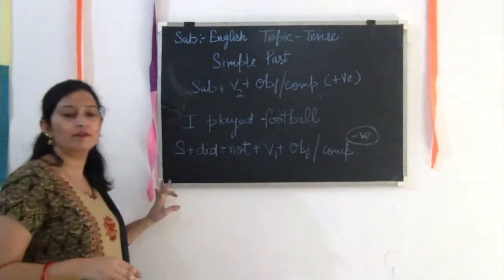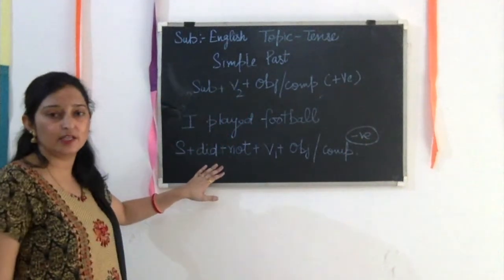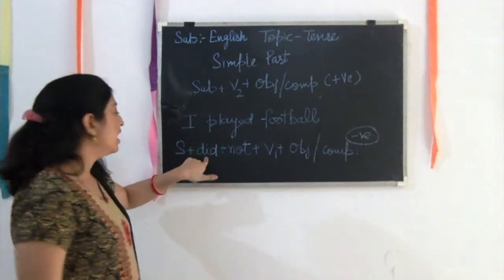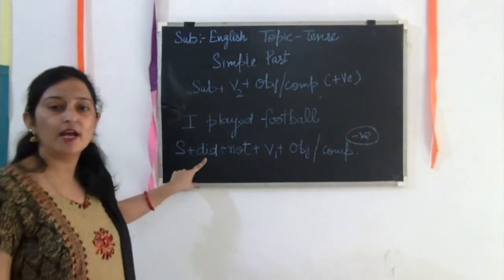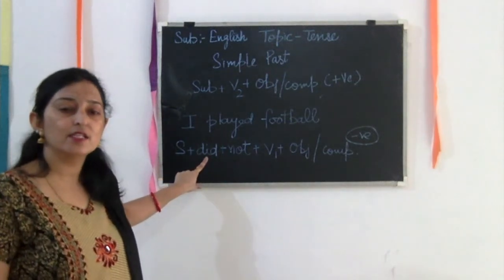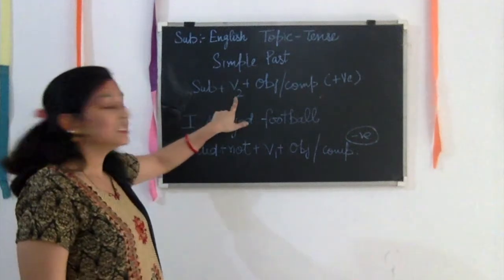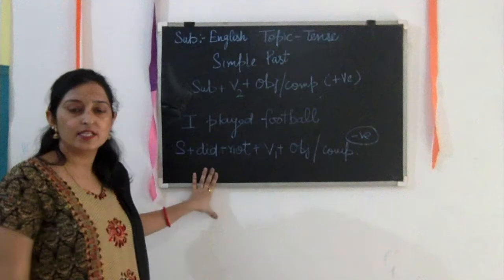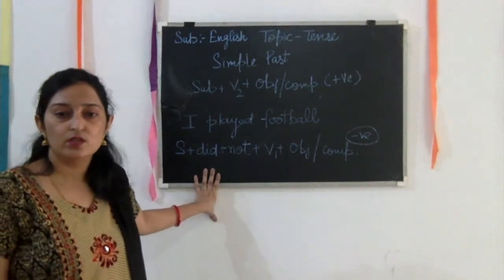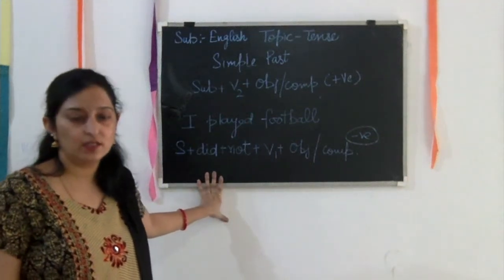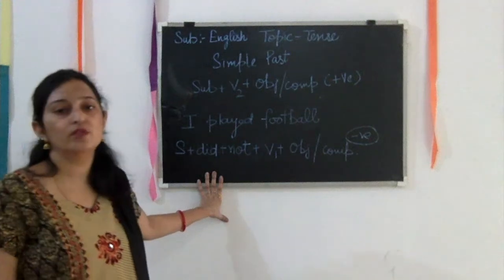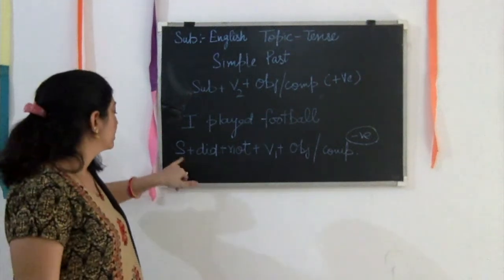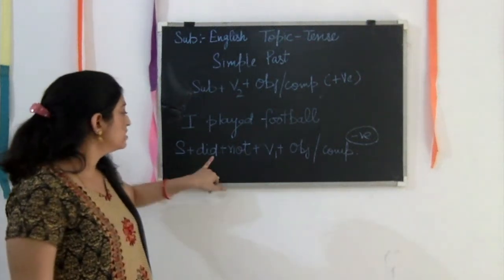So we have a minor change here. You see, I have written did here. Why have we used did here? Because what was the rule? The second form of the verb we have to use here, and did is the second form of do. So do, did, done.